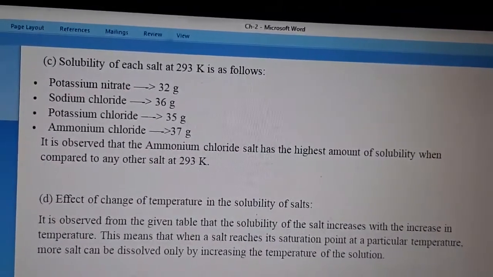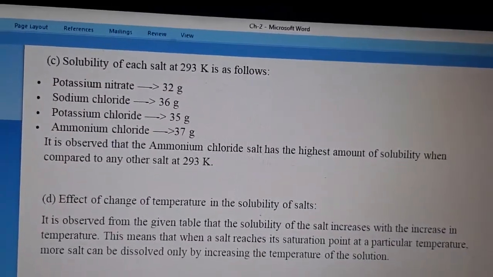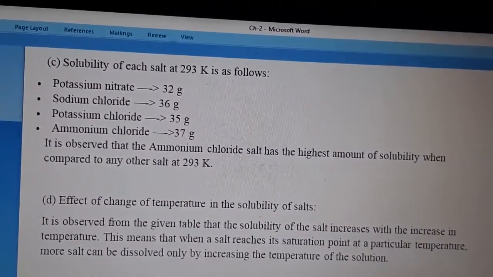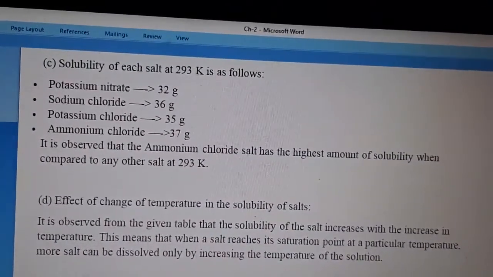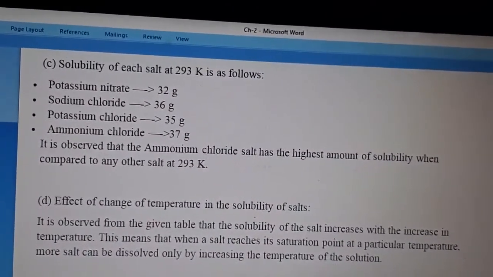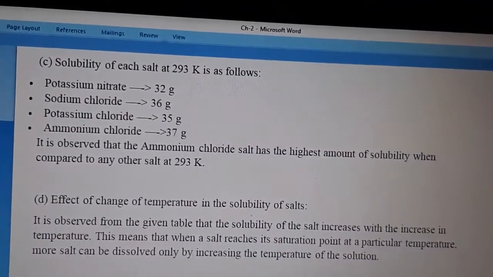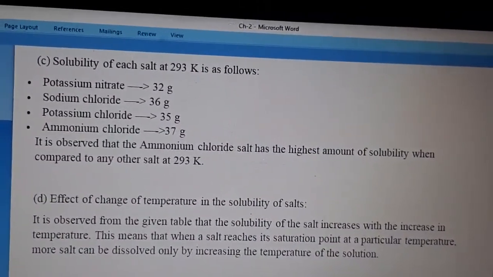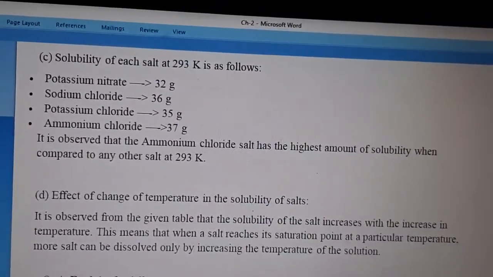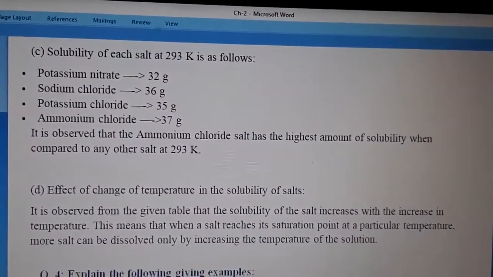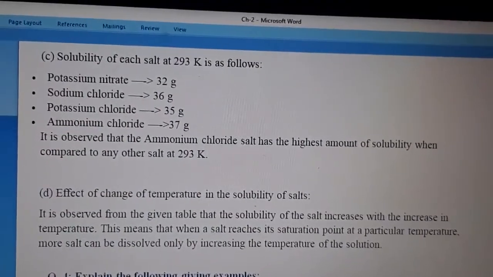And when the saturation point has been reached at that particular temperature, more amount of salt can be dissolved only by increasing the temperature of the solution. So what is the effect? Increasing temperature will increase the solubility of that salt. So done with this question.